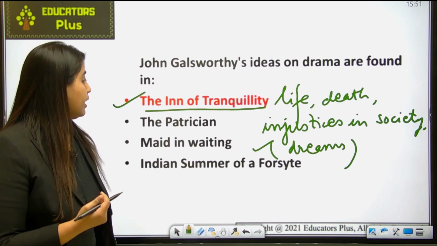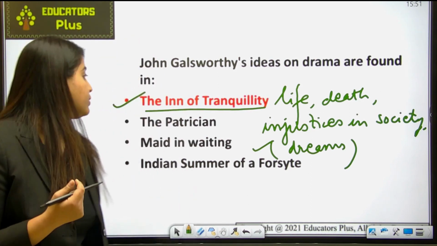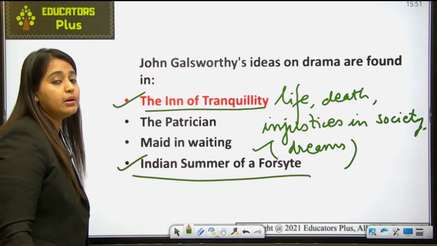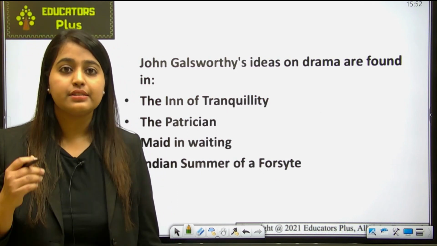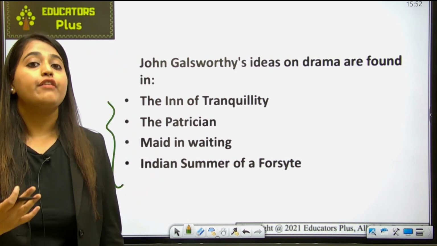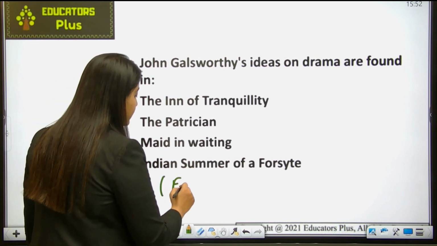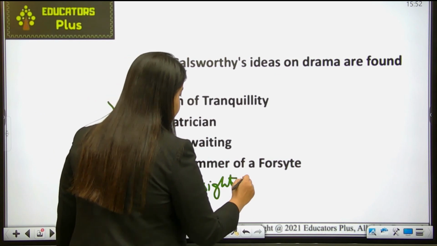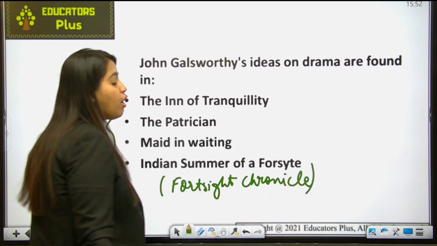Okay, so let's move ahead. If you want to know about Indian Summer of a Forsyte, let's talk about it. As you can see from the name, it is understood that it is a part of the Forsyte Chronicles. We talked about the Forsyte Saga, so basically it is a part of the Forsyte Chronicle.